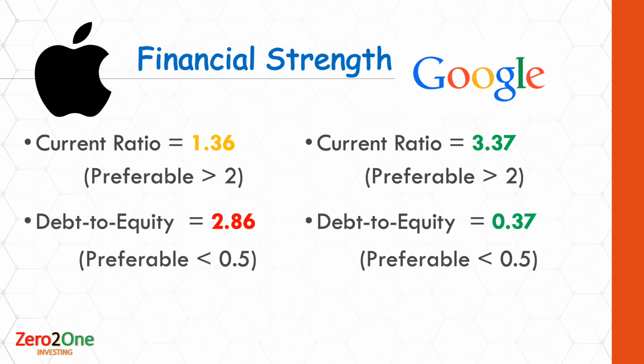And another important ratio is the debt to equity ratio. Again, Google looks very comfortably placed here with a debt to equity ratio of only 0.37 in comparison to Apple's 2.86. My preference in terms of debt to equity ratio is less than 0.5. The reason again for such a high value of debt to equity ratio for Apple is the decrease in equity, which is an effect of the share repurchases or the buybacks it has been doing recently.